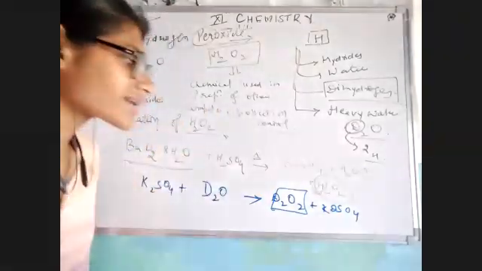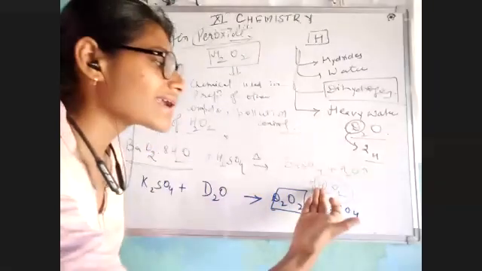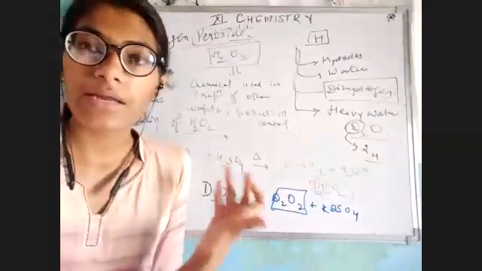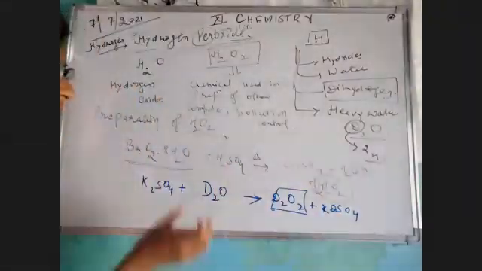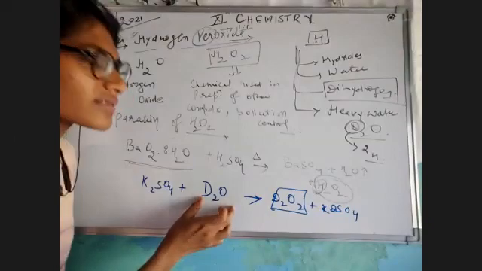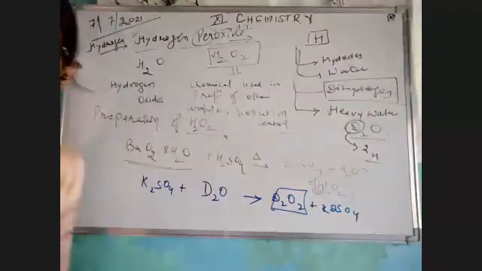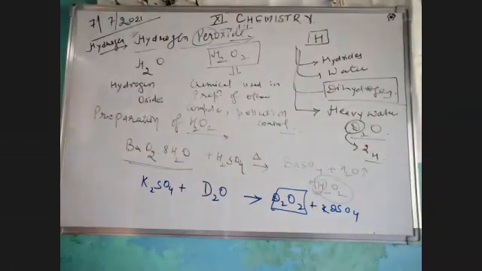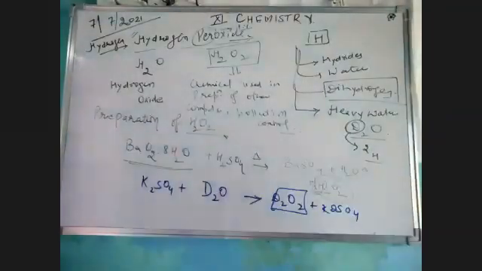हमें सिर्फ इतना याद रखना है कि yes, similarly as hydrogen peroxide, we can prepare deuterium peroxide by reacting with deuterium oxide. That means heavy water. Clear? All right. Now let's move to the last preparation of hydrogen peroxide.